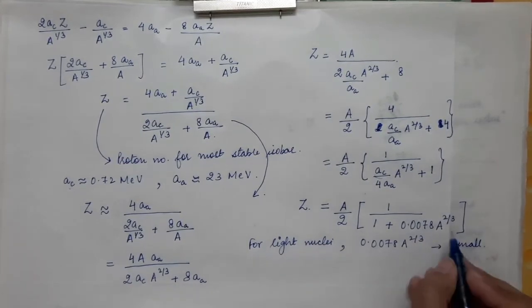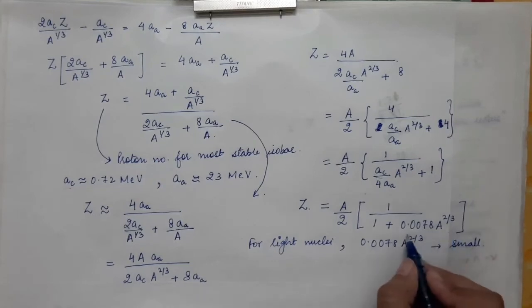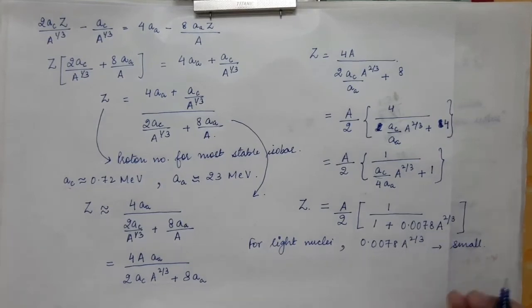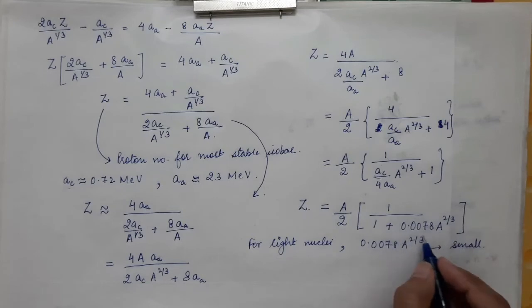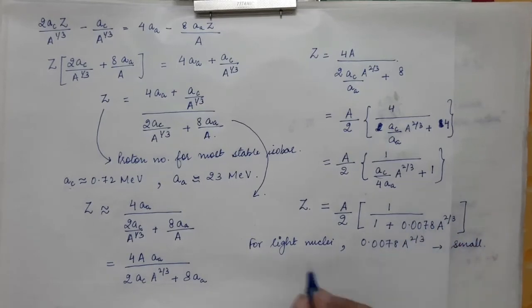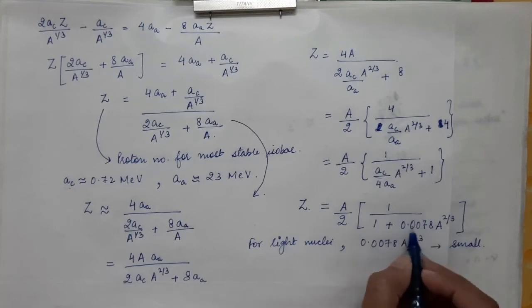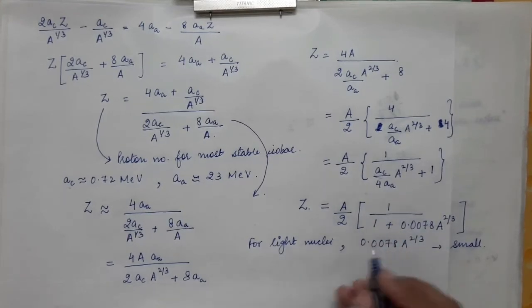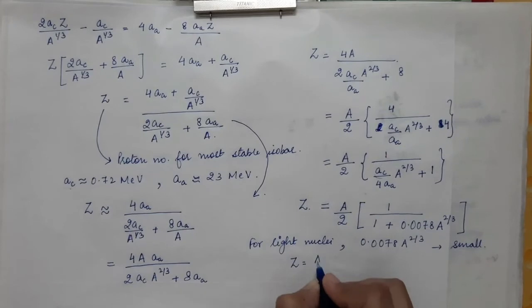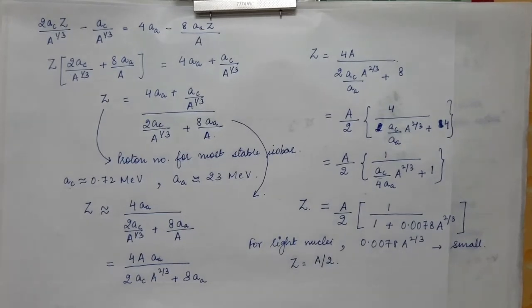So for light nuclei, capital A will be small, and hence this term will also be small. Therefore this can be approximately taken equal to 0 for the case of light nuclei. So we will be just left with 1 divided by 1 plus 0. So we will be left with Z is equal to A by 2. Therefore in case of light nuclei, the proton number is almost half of the mass number.